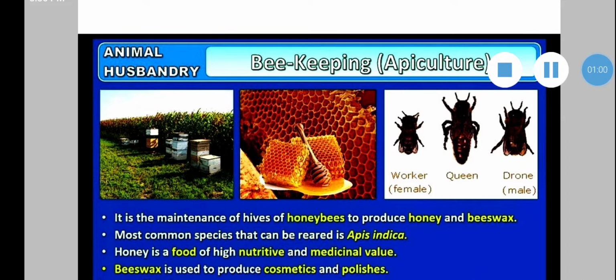You know that honey is food of high nutritive and medicinal value. It is rich in antioxidants also. You know the benefits of antioxidants: they reduce or control free radicals in the body. Beeswax is used to produce cosmetics and shoe polishes.